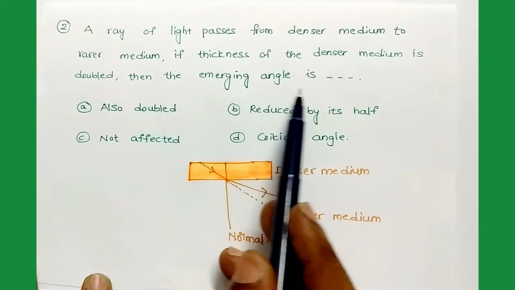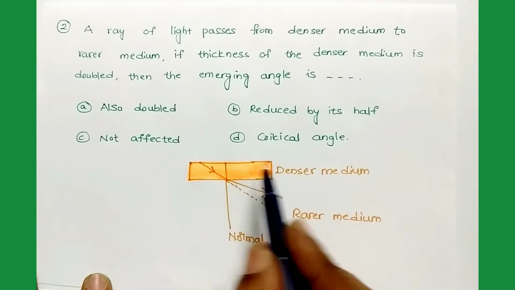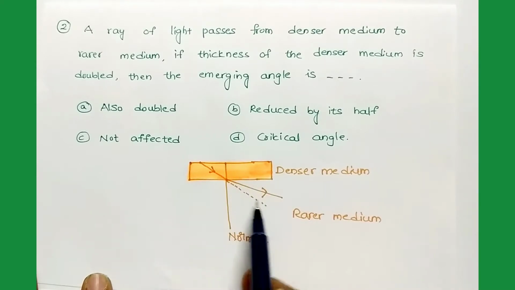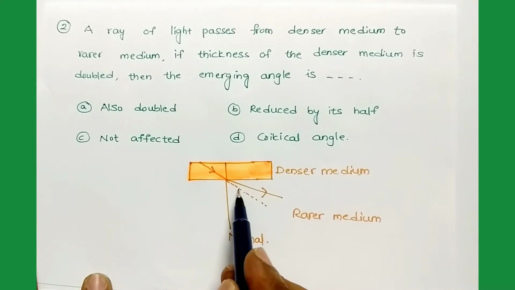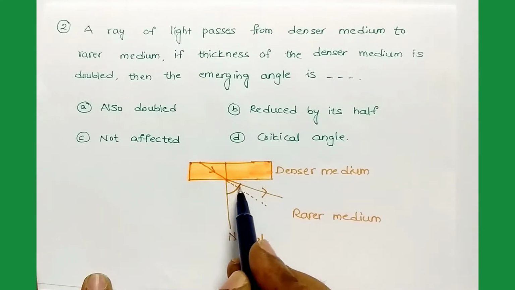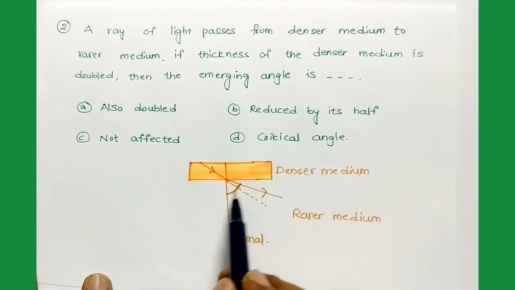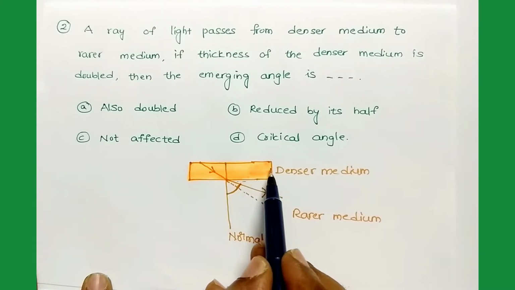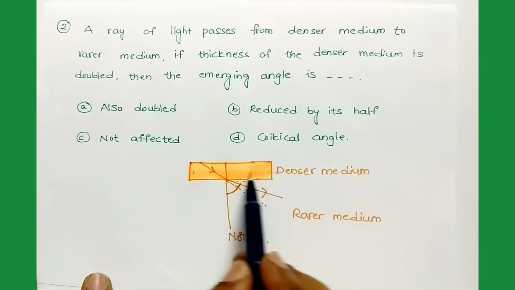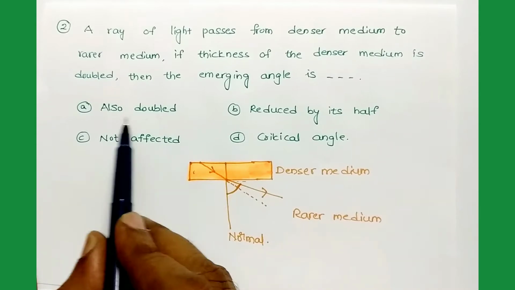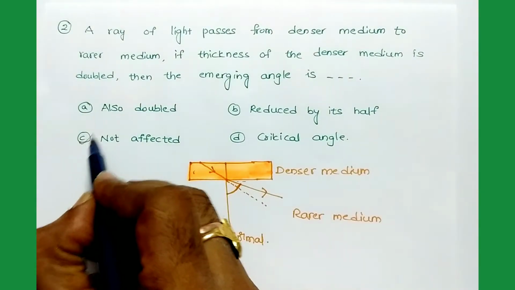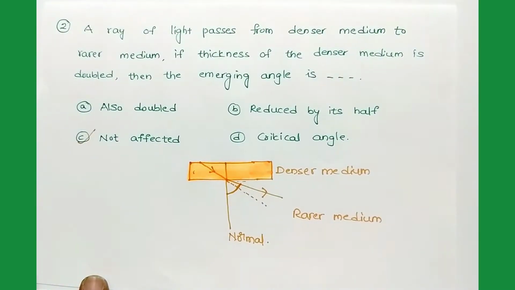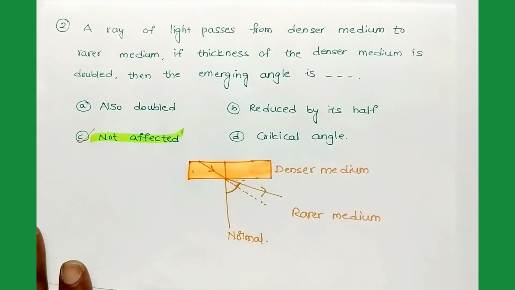Then the emerging angle, meaning the angle between this emergent ray and the normal, is not affected even though we are changing the thickness of the denser medium. So not affected is the answer.